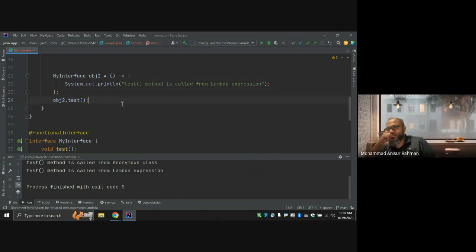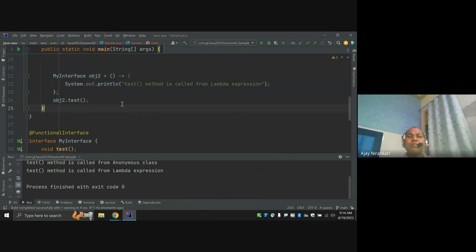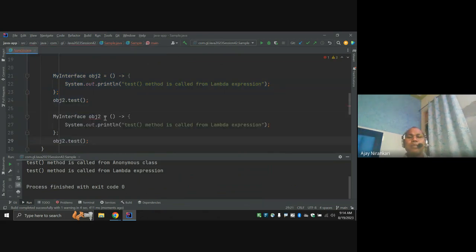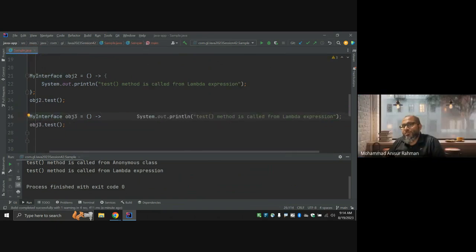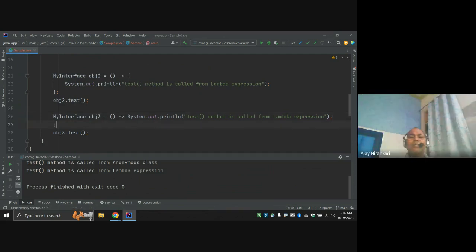You can avoid them and also remove this line. Single line means you can make it shorter. This is the code for your test method.